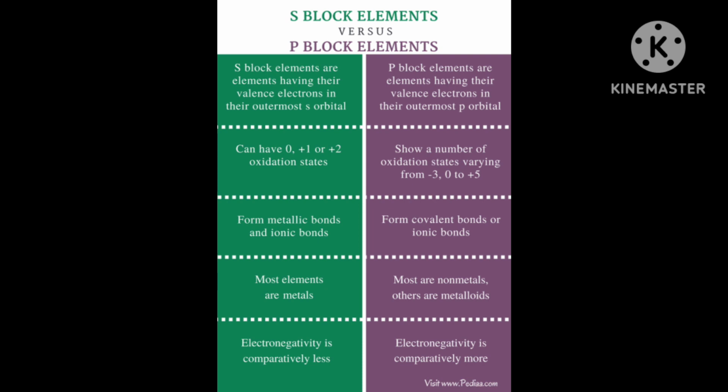In concentrated solution, the color will change. Blue color changes to bronze color and becomes diamagnetic. Hence you should be careful. If it is dilute, it will give blue, but if it is concentrated, then it will give this bronze color and it becomes diamagnetic.